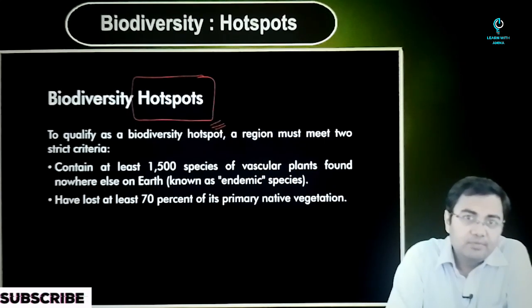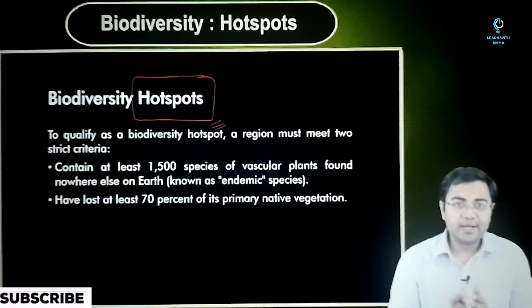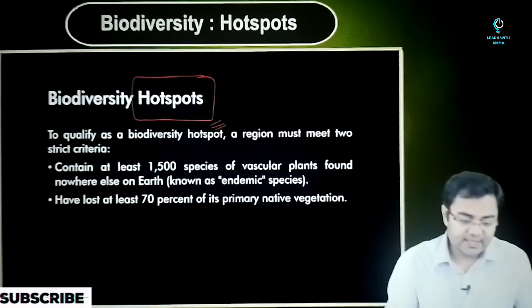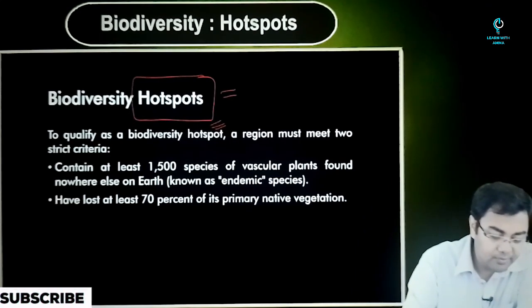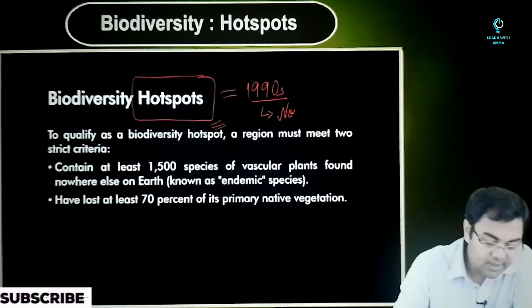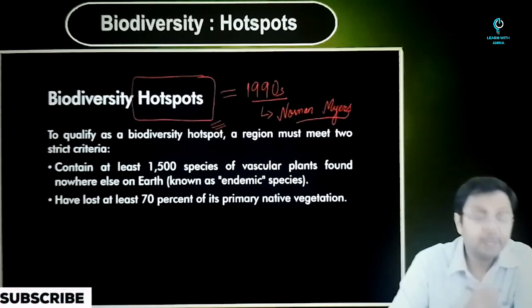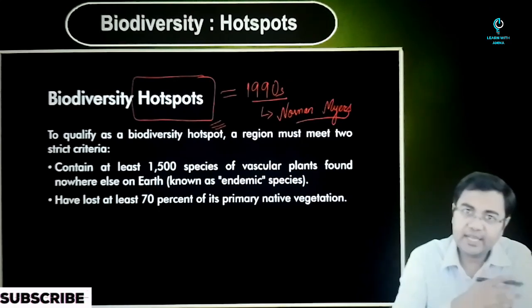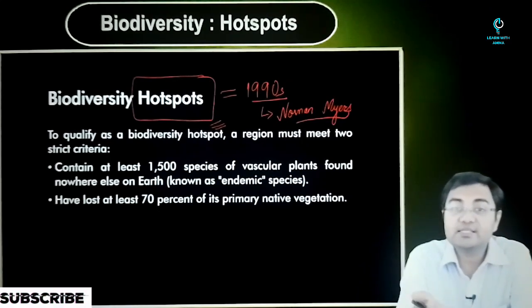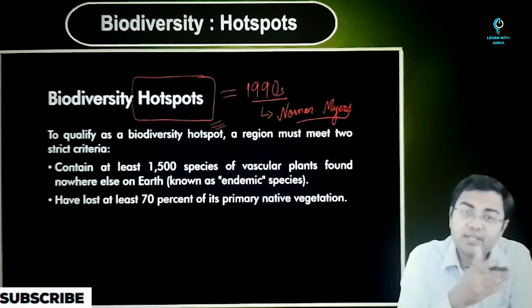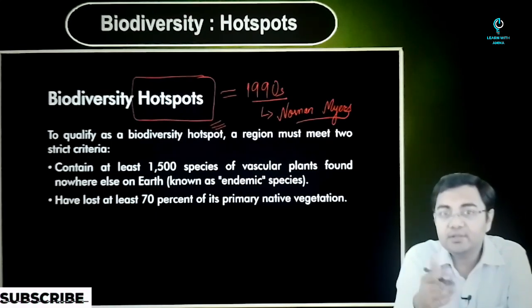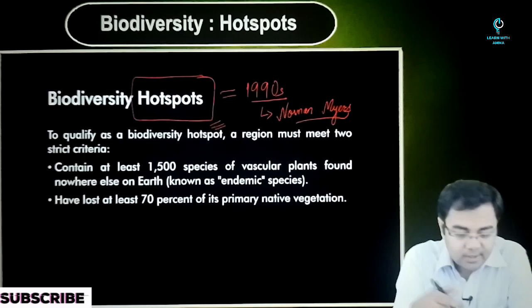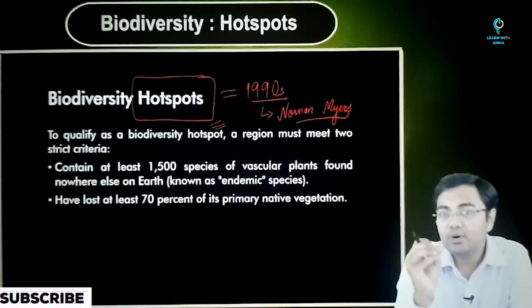When we talk about hotspots, this is something that is not a very old term. This is something that actually started to come very early in 1990s itself, where an ecologist named Norman Myers was the one who started to make this term popular. There were two papers that he had published, one in 1990, which was called the Environmentalist, and then after that there was another publication in a very famous journal, that is Nature, where he had used this term hotspots.